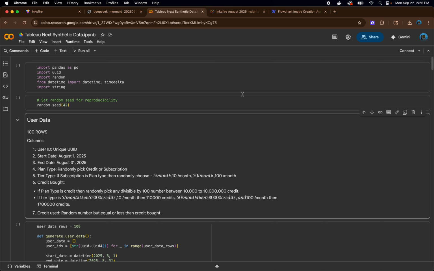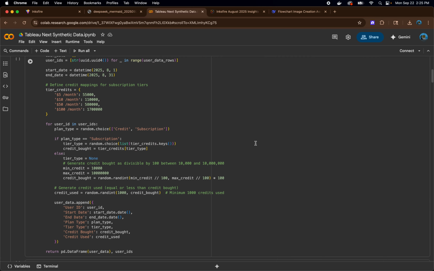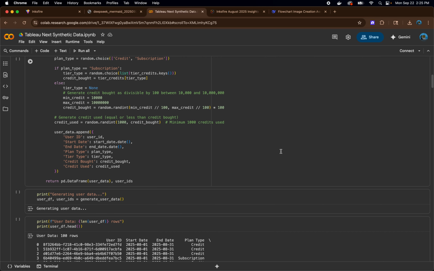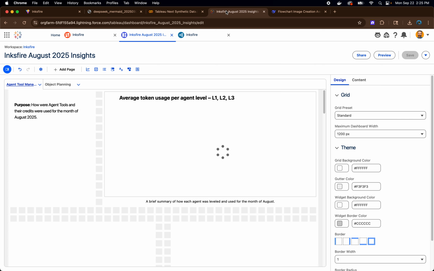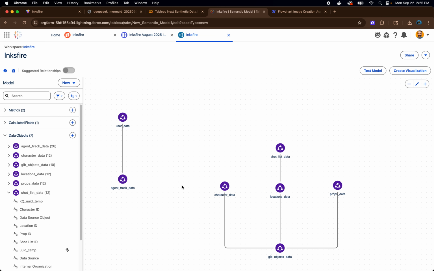I used Python to create synthetic data of how tokens work in multi-agent applications and imported the CSV files in the Tableau's workspace. As you can see, I kept it pretty simple. I have created two sections of this. One is user data, which is connected to the usage of the agentic track.